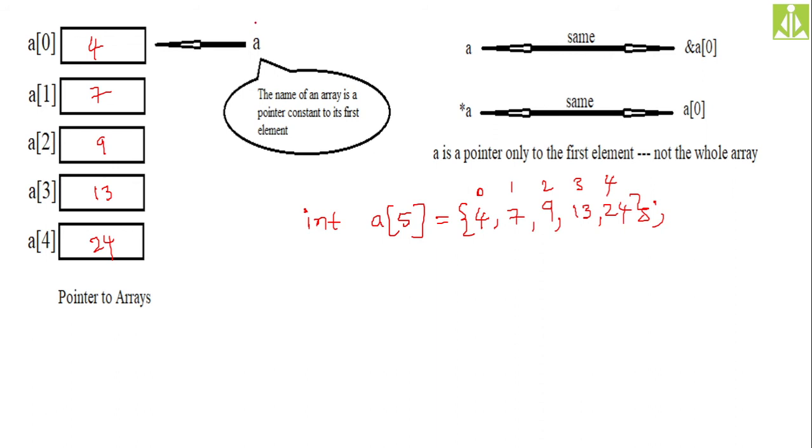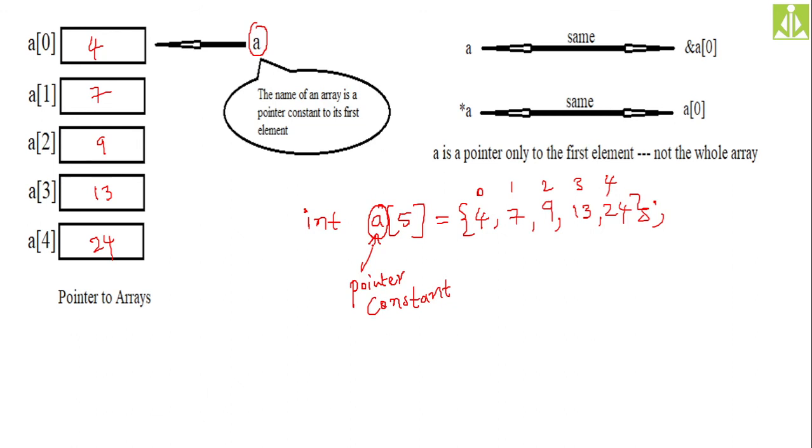Now this a is the pointer constant. It is a pointer and constant. Pointer constant in the sense that it represents an address, and that address can't be changed. That's the reason we say pointer constant.